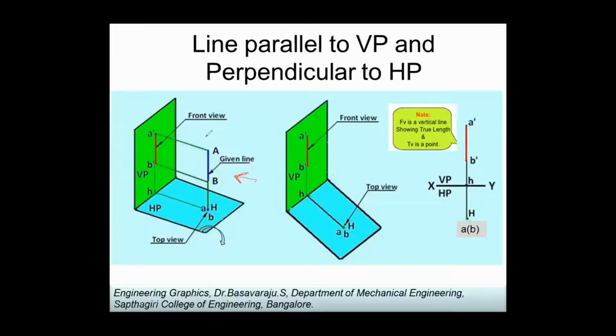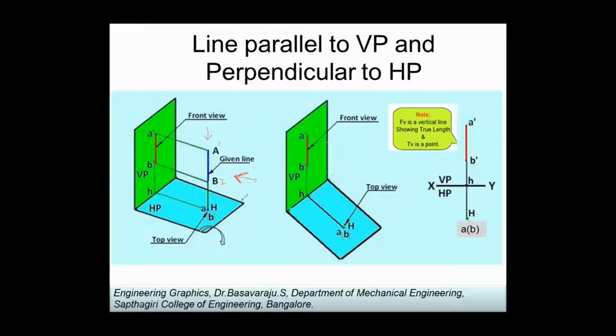If I see this object from top, this is the location of the top view, where first I am seeing A and second I am seeing B. So first I am seeing A and then second I am seeing B. So I'll write B in brackets, so that it is A of B, as you're seeing here. B is the second object that you see in a particular view. If I see this from top view, first I'm seeing A and then second I'm seeing B. So B will be inside the bracket in the top view.